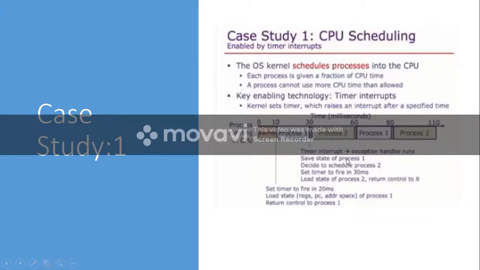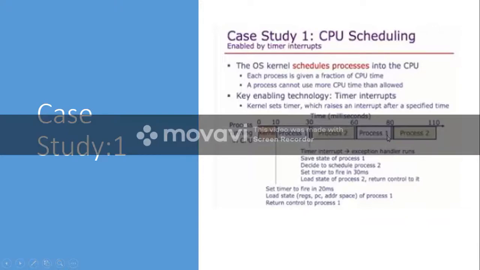Once again after 30 milliseconds the timer will expire. Then what will happen? It will save the status of process 2 in memory, and it will load the status of process 1, and then it will set the timer for 20 milliseconds, and it will give the control to process 1. Now process 1 will execute for 20 milliseconds, that is 60 to 80 milliseconds. Again after 80 milliseconds the timer expires and a timer interrupt will be created.